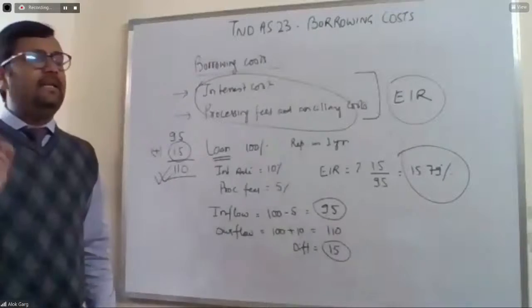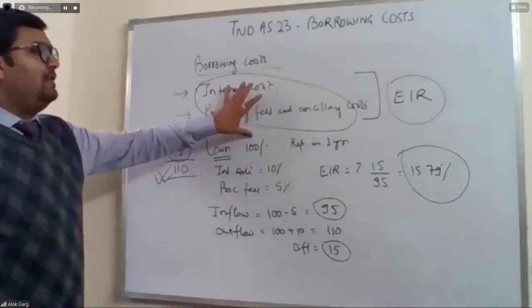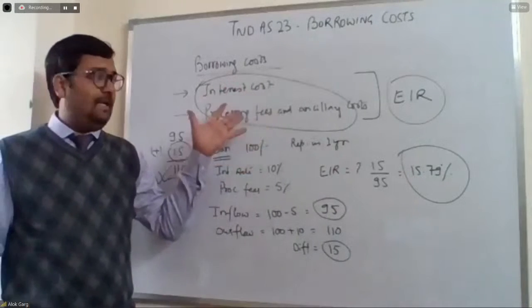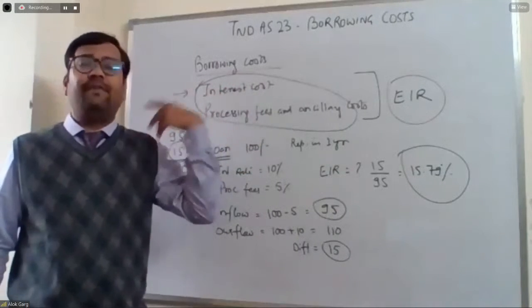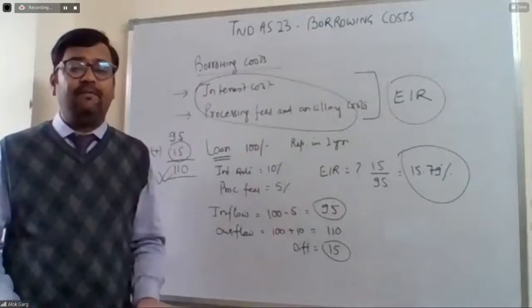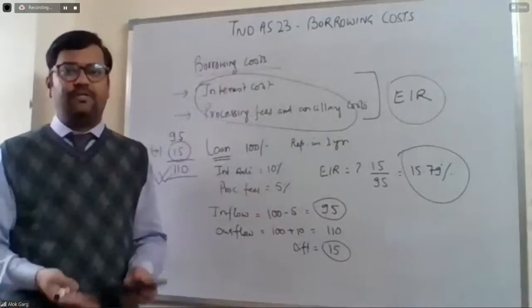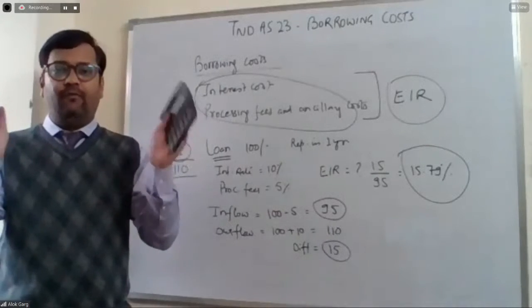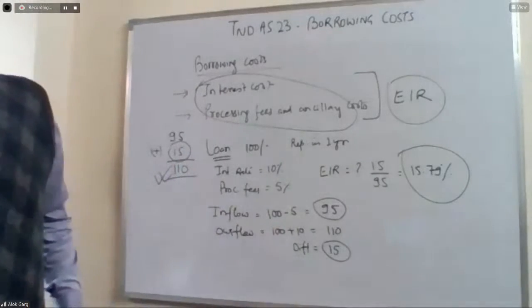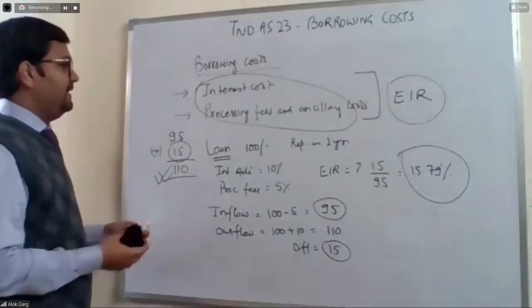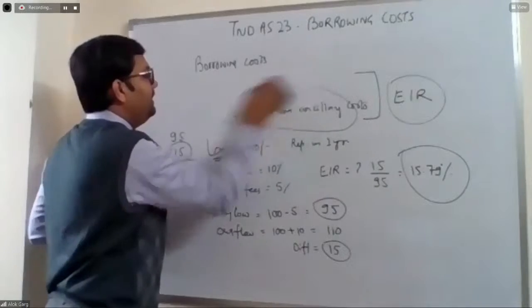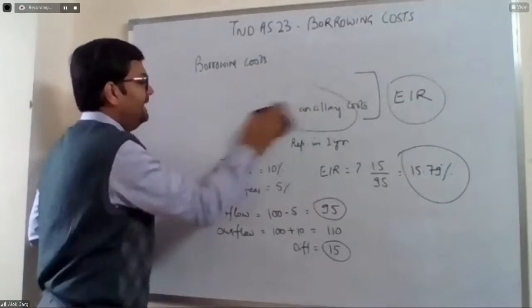So interest cost and processing fee, ancillary cost, is required to be capitalized, basically on the basis of effective interest rate. And what is effective interest rate? It includes all the costs. Okay. So it talks about the bridge between the inflow and outflow. So we understood this part, sir. Now what is the second part? So we discussed the first part, interest on the basis of EIR.